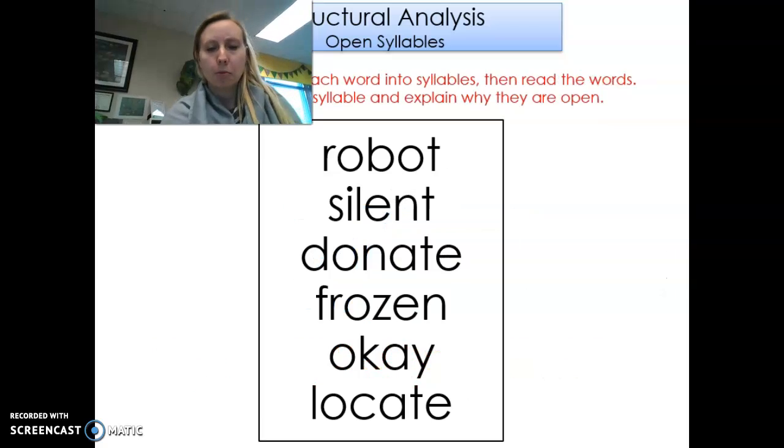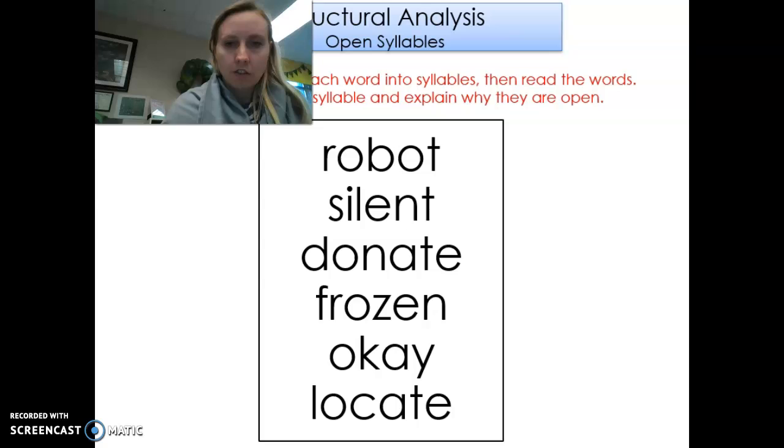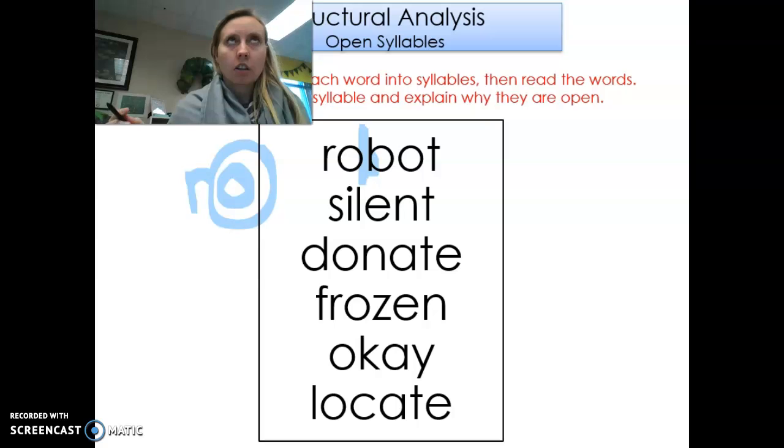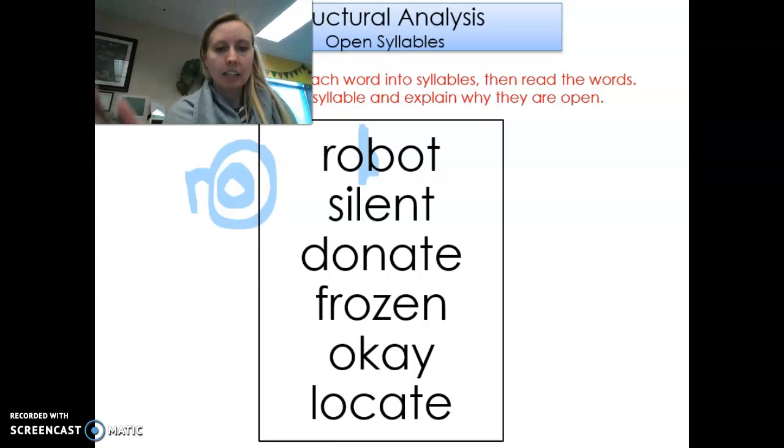Okay, so let's do a couple more. Robot. So if I broke that up, it'd be ro. Do you see how there's no consonant closing the ro? So this would be a long vowel sound. O, robot.